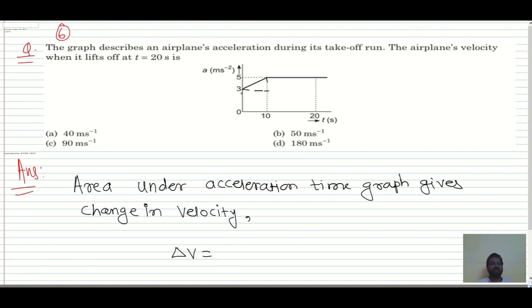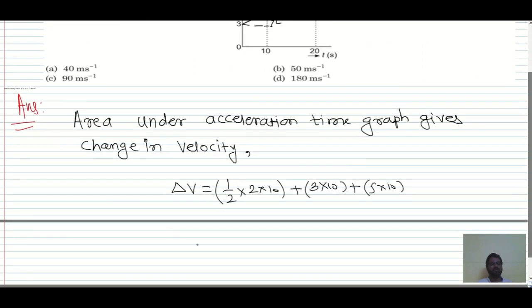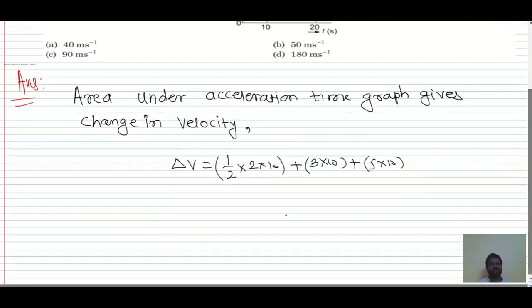So we have, this is the triangle, then a rectangle. So I'm writing directly now: 1 by 2, this 2 is the height and base is 10. This is the area of the triangle, then a rectangle, 3 into 10, plus then we have this big rectangle, this is 10 and this is 5, so 5 into 10. So change in velocity is equal to 10 plus 30 plus 50, which is equal to 90 meter per second. This is the change in velocity.